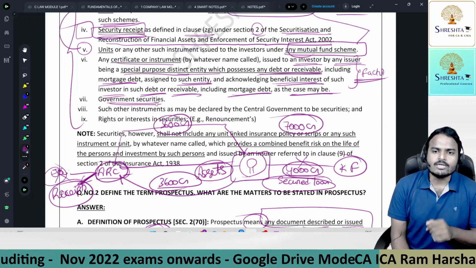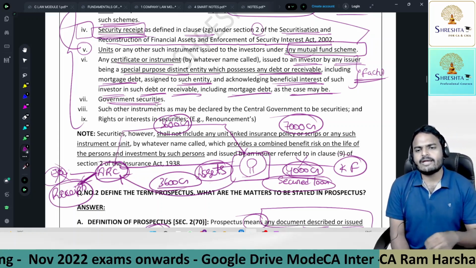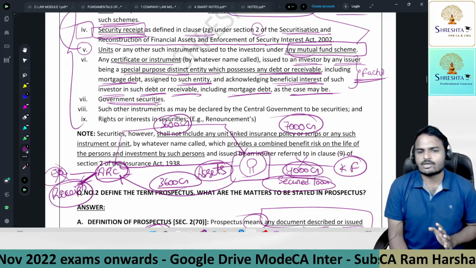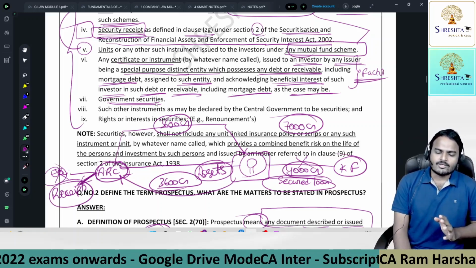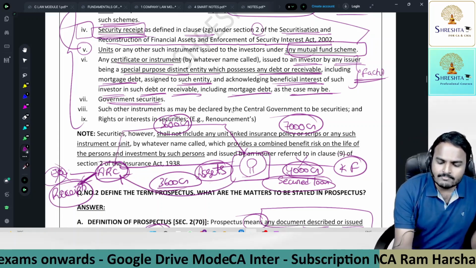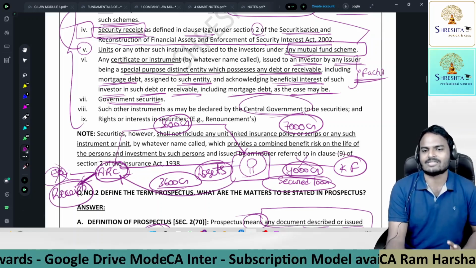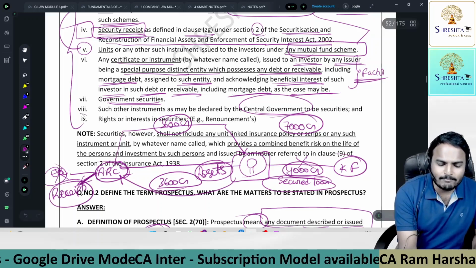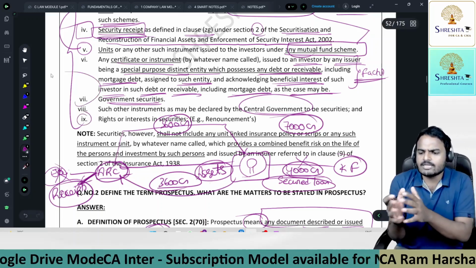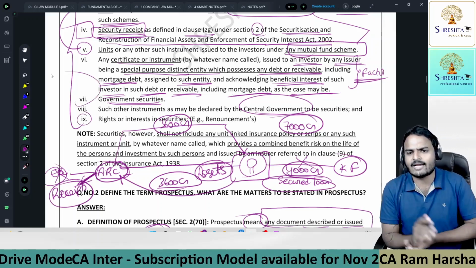Next one, such other instruments as may be declared by the central government to be securities. So in future, the central government has the power to prescribe certain instruments as securities. So far some 8 points are notified. In future there is a probability that 2 more items will be added.